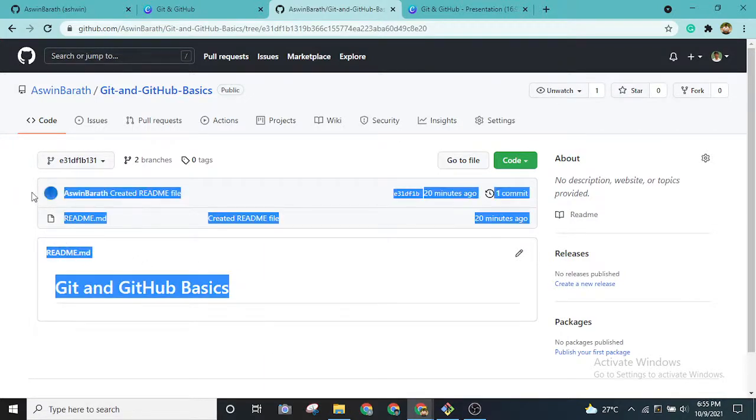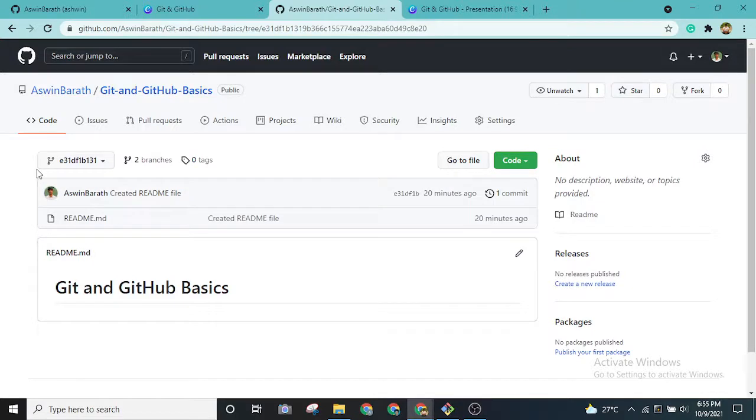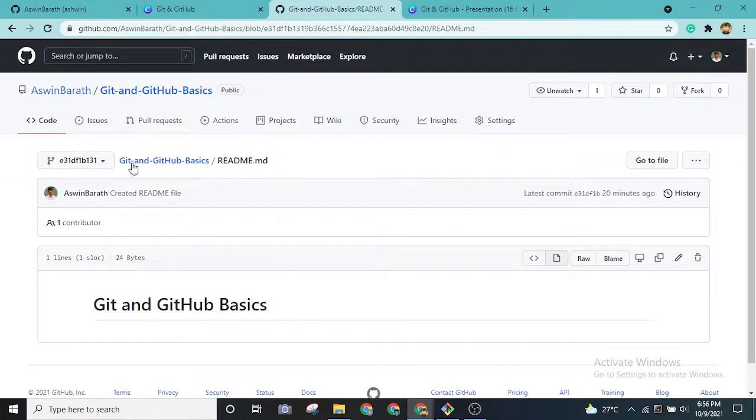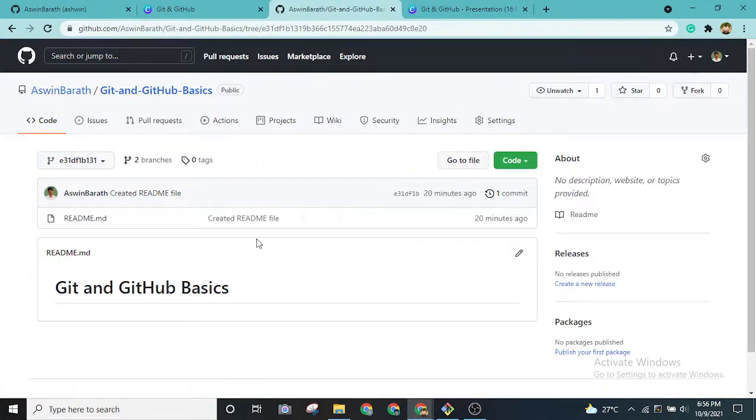So this is how you can use GitHub to your advantage. As you can see, this was our first commit. Whenever I want to go to a commit and browse whatever changes I did in these files and check whatever I did, this is how we can use Git and GitHub.